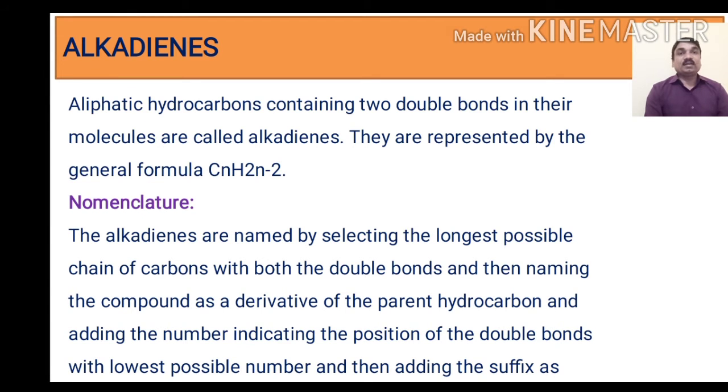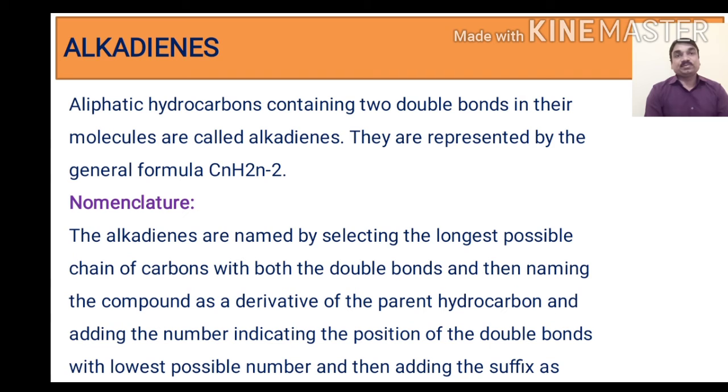Then cycloalkenes, their introduction, methods of formation and chemical reactions. These two molecules are very important in synthetic organic chemistry, and they play an important role in it.